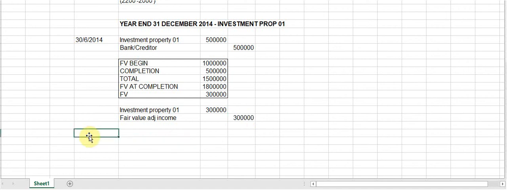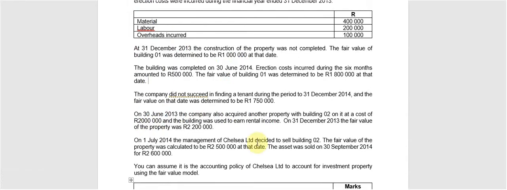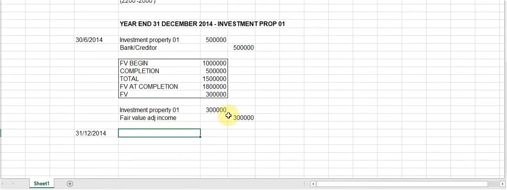At year end, it is valued again on 31st December 2014, and now it has actually been recorded at 1,750,000. So at year end, it has decreased slightly. So currently in our books, we have jacked it up to be 1.8 million. It should be 1,750,000.